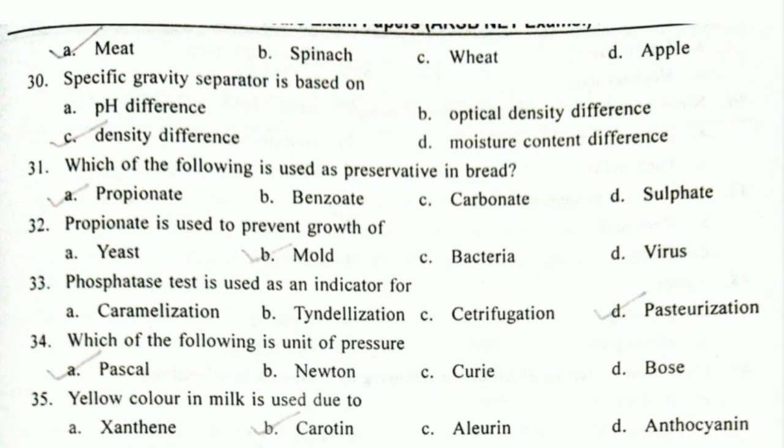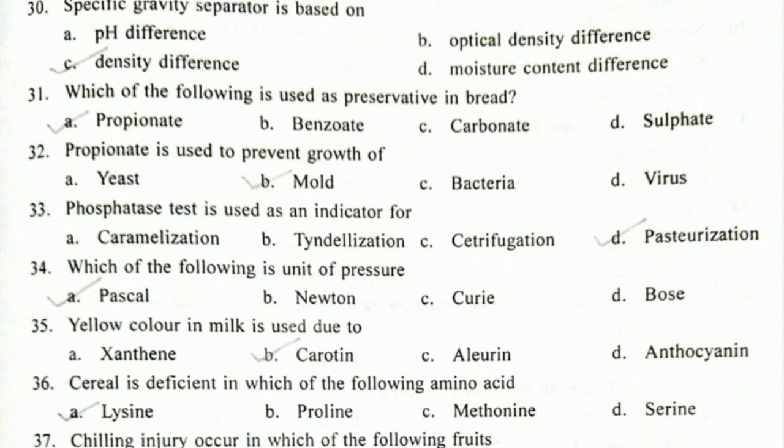Next question, which of the following is used as preservative in bread? The answer is propionates. Propionates are chemicals which are added in the bread and they keep the bread fresh by preventing the growth of mold. An example of the propionates is calcium propionate. Next question, propionate is used to prevent growth of. In the previous question we discussed that propionates inhibit the growth of mold. So the answer is mold. Propionates inhibit the growth of mold in bread or any baked product.